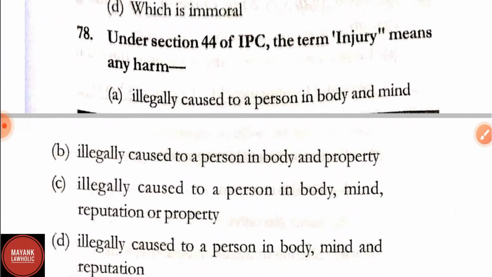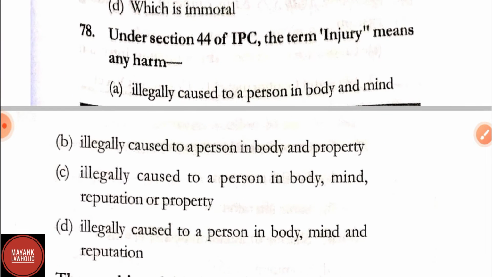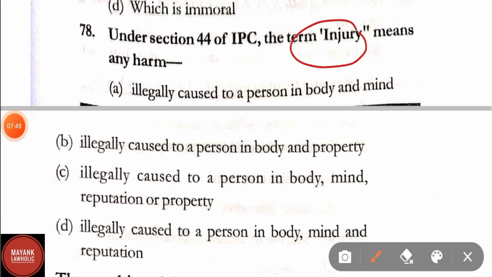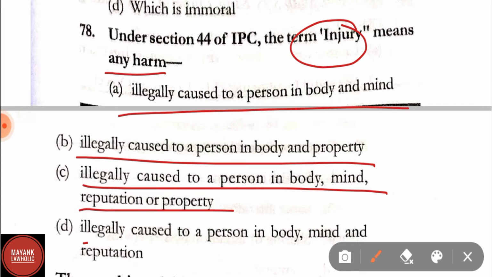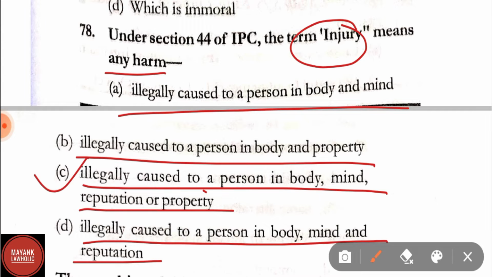Question number 78. Section 44 of IPC, the term injury means any harm. Option A, illegally caused to a person in body and mind. Option B, illegally caused to a person in body and property. Option C, illegally caused to a person in body, mind, reputation or property. Option D, illegally caused to a person in body, mind and reputation. Here the correct answer is option C, that is illegally caused to a person in body, mind, reputation or property.